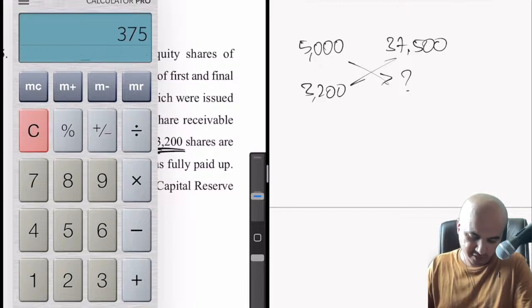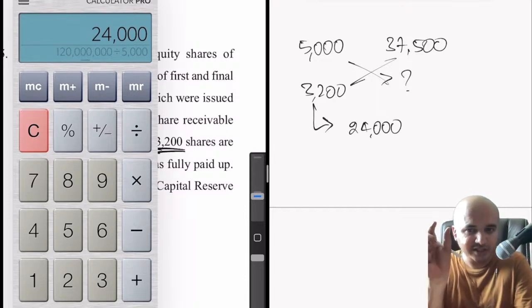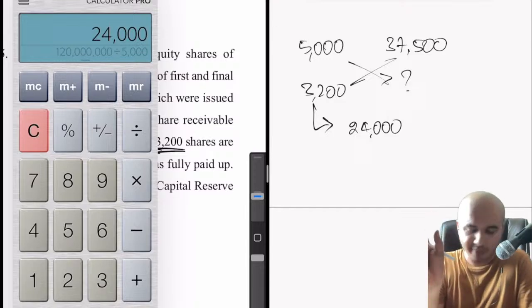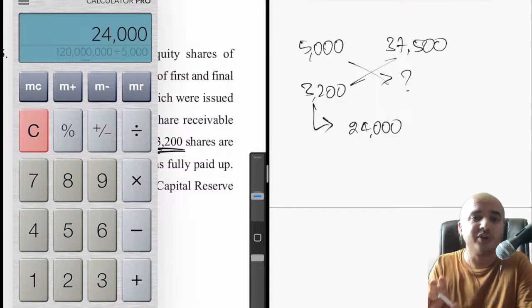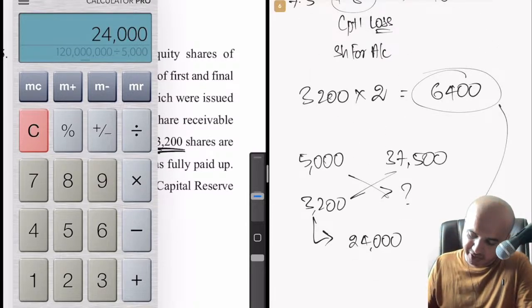37,500 into 3,200 divided by 5,000. So that means for those reissued shares, the proportionate forfeiture balance is 24,000 only. Out of this 24,000, how much is the discount which we have issued?